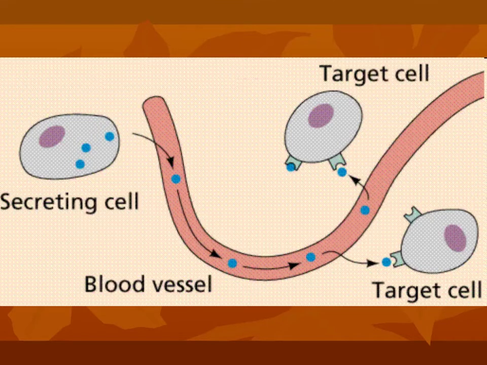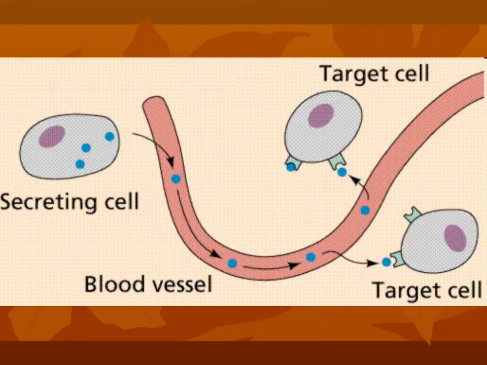This image is a classic example of how endocrine hormones are released. I do want to make a note of caution that not all hormones get released this way, but a lot do. For example, with the neurohormones, the neuron is going to release the hormone into the bloodstream, and it's going to travel through the bloodstream until it reaches its target cell. Once it's at its target cell, the hormone binds with the receptor, and then that target cell will react to receiving the hormone.